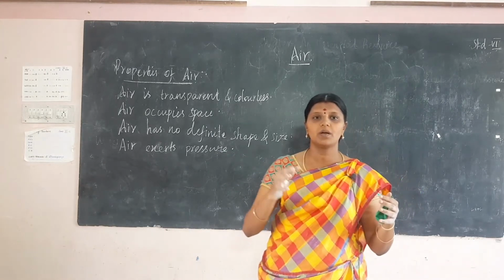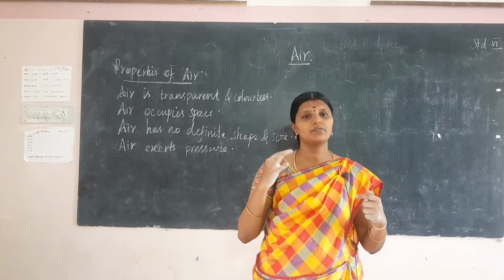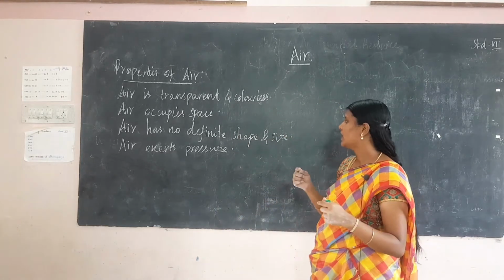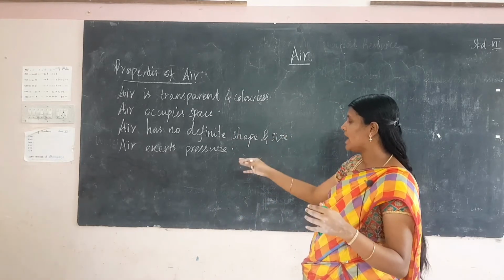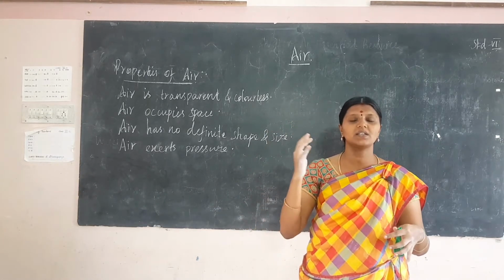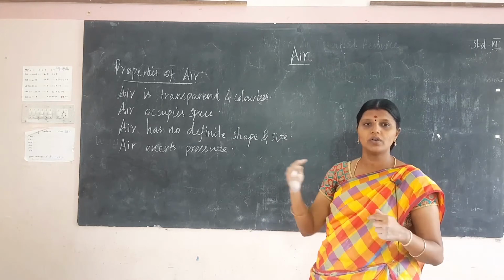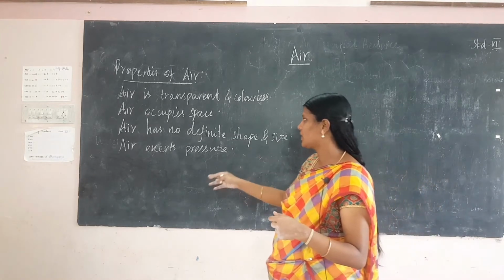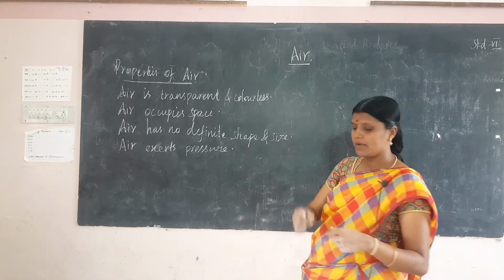When we go fast on a bike or a cycle, we just feel the force exerted by the air. Okay, this is the next property.